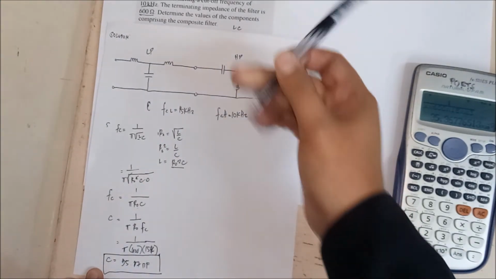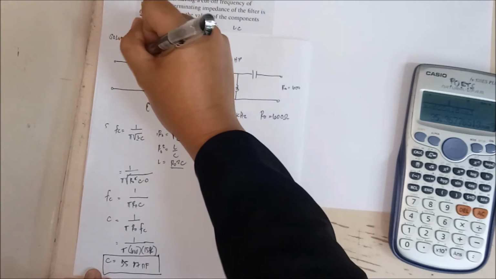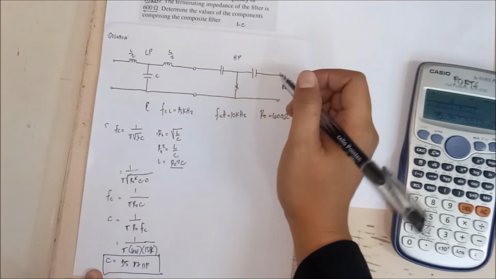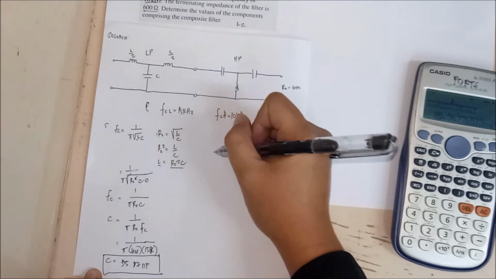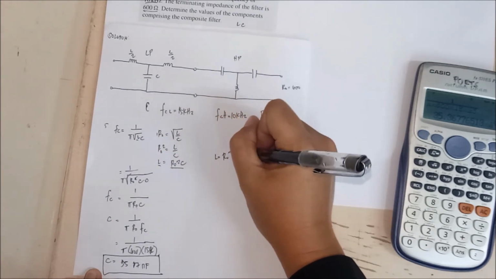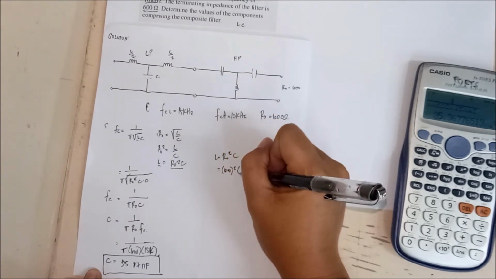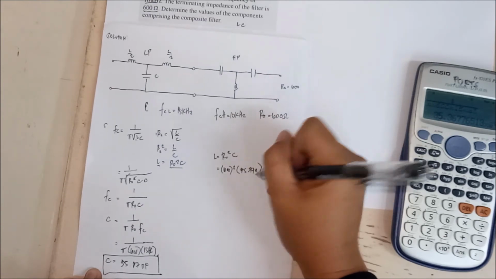Okay? Diba remember, this is C, this is L over 2, L over 2. Okay? So we now have our C, which is equal to 35.37 nanofarad. So using the formula ni RO, we're gonna look for our L. So si L daw is equal to RO square times C. RO is 600 square times C, which is 35.37 nano.